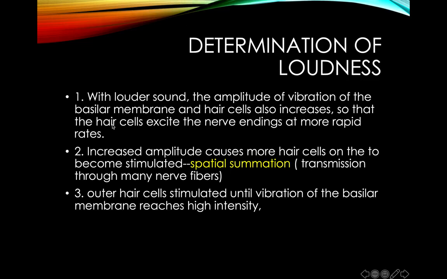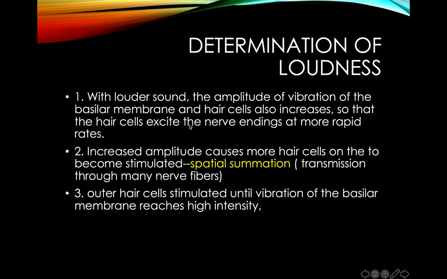When the basilar membrane and hair cells vibrate with more intensity, they also excite the hair cells at a more rapid rate. In this way the brain gets the idea that this sound is loud.